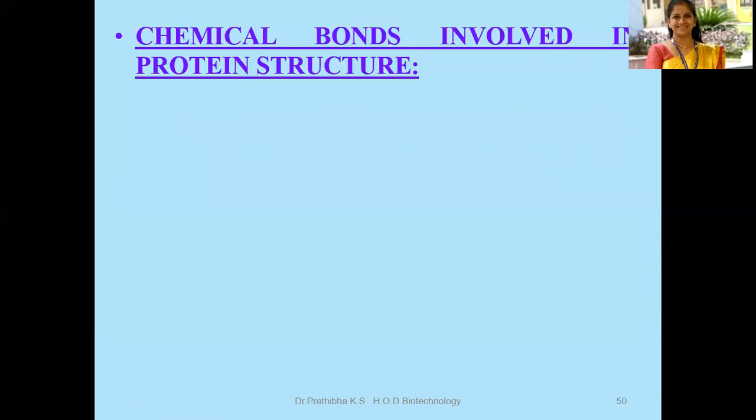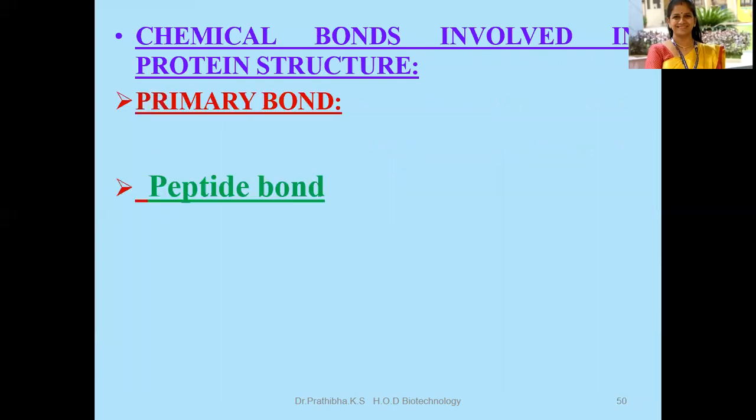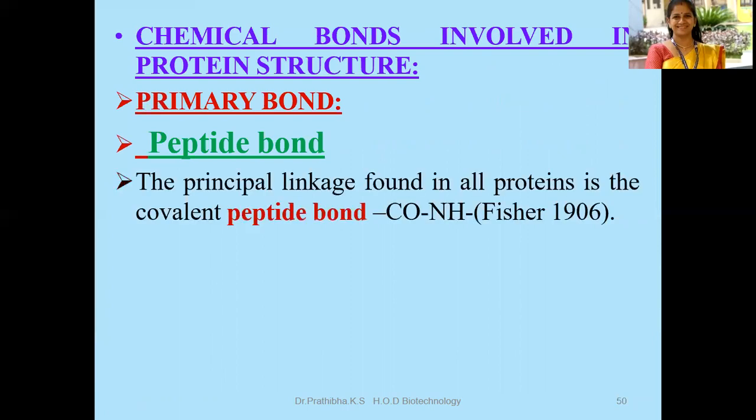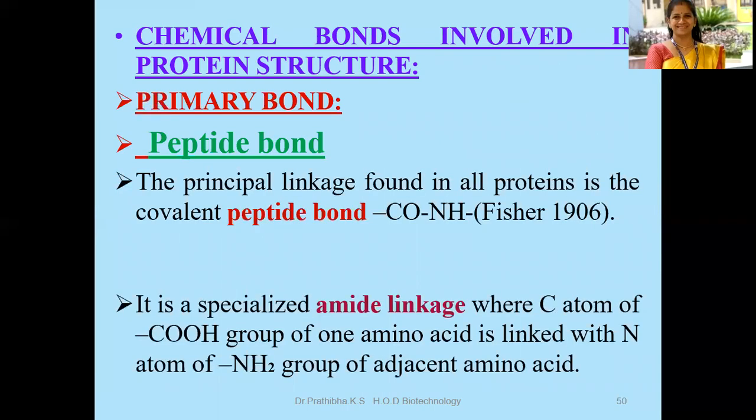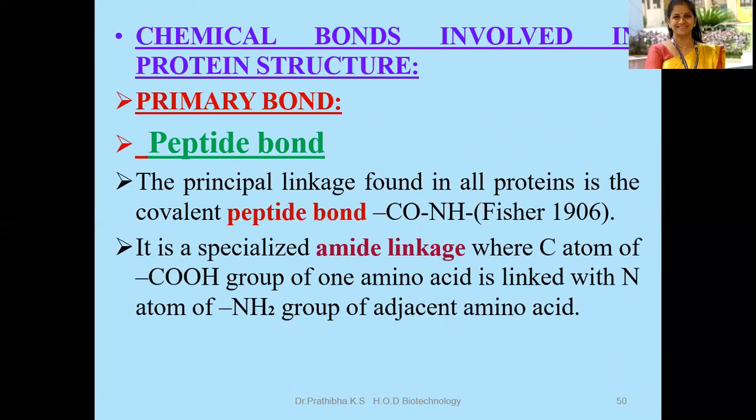Now let us go through the chemical bonds involved in protein structure. The primary bond is the peptide bond. The principal linkage found in all proteins is the covalent peptide bond, that is CONH. It was first shown by Fischer in the year 1906.